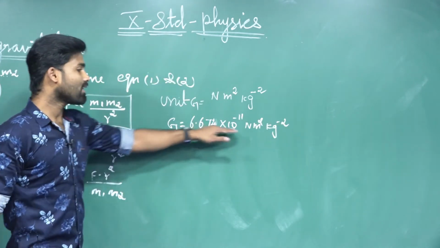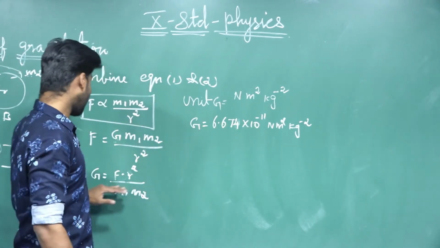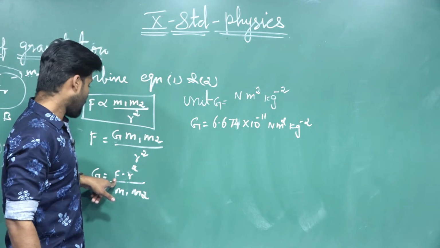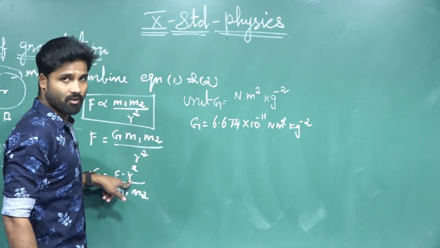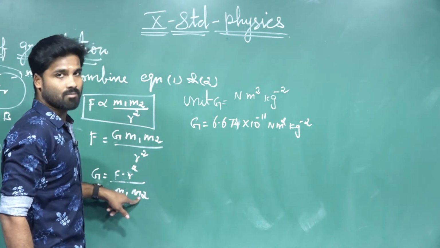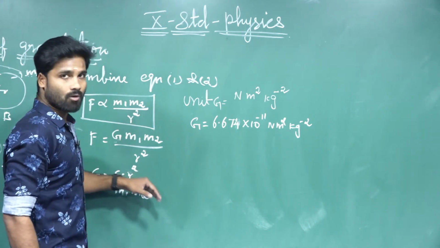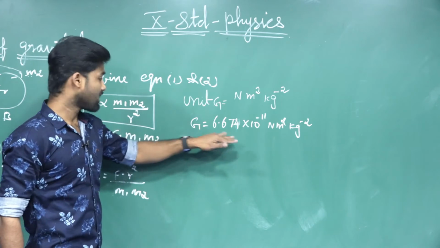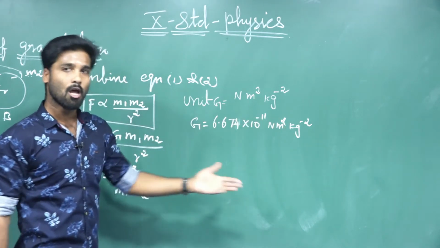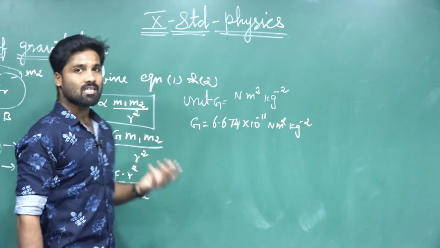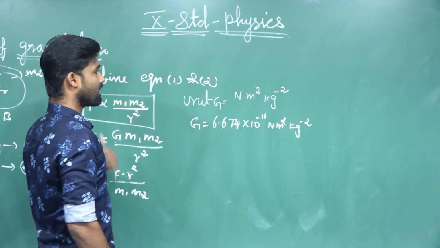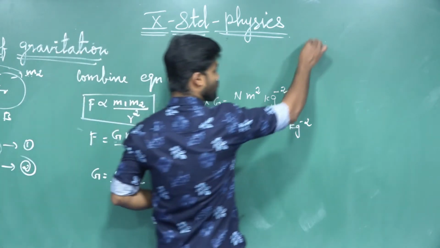Okay, so how can we get these values? Already we found the formula for the universal gravitational constant. G equals F R square divided by m1 m2, where F is the force on the object, R is the distance between two objects, and m1 and m2 are the masses of the first and second object. If you know these values, substitute them into the formula, and we get the answer 6.674 into 10 to the power of minus 11 Newton meter square kilogram power minus 2. Okay, so the next topic we are going to discuss is acceleration due to gravity.